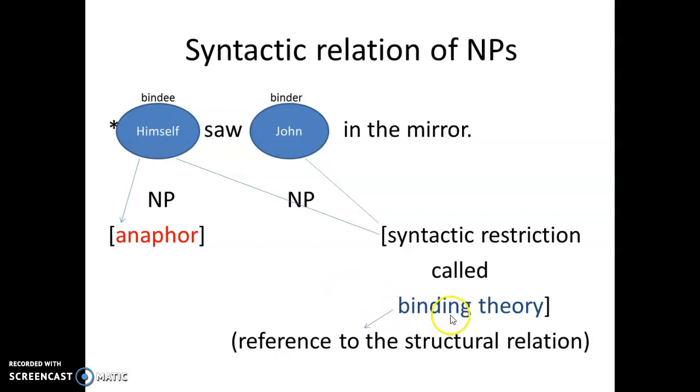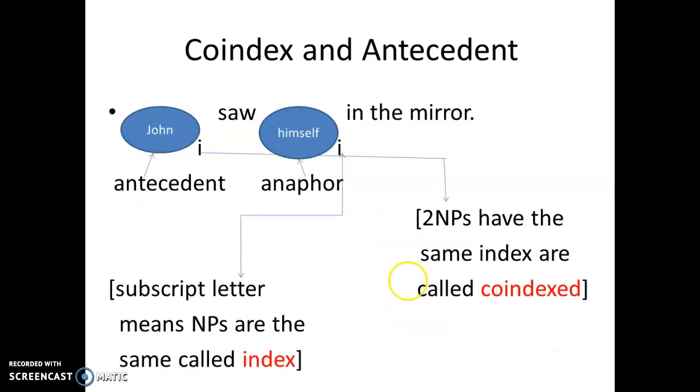Before we dive deep into binding theory, let us have another terminology that we will use in this chapter. The second idea that I would like to mention is the coindex and the antecedent. With these two terms, let us have this example to make the idea clear.